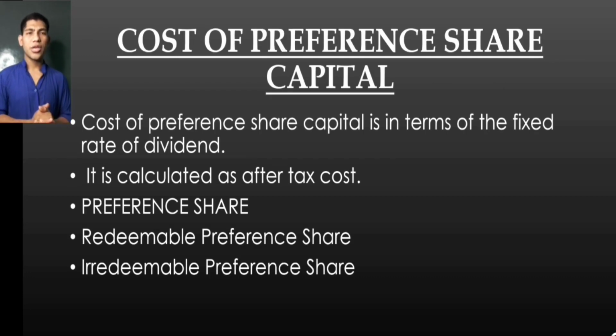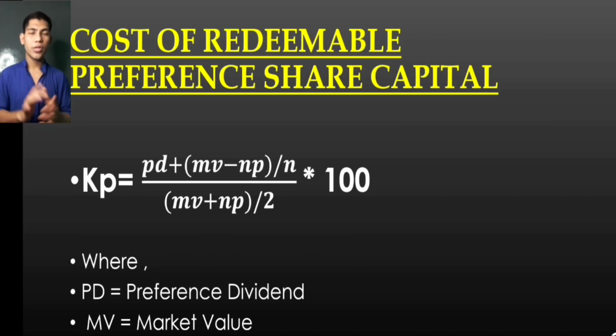Cost of preference share capital. The cost of preference share capital is a fixed rate of dividend. It is calculated as an after-tax cost, for redeemable preference shares and irredeemable preference shares. Redeemable preference share capital is one of the most important parts of financial management.